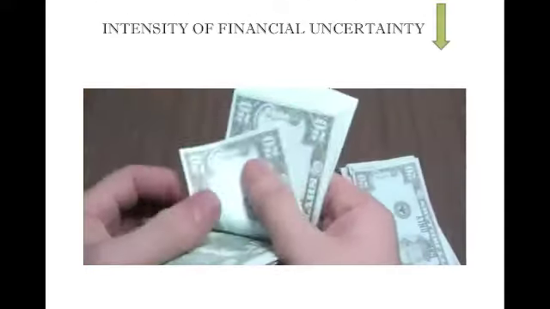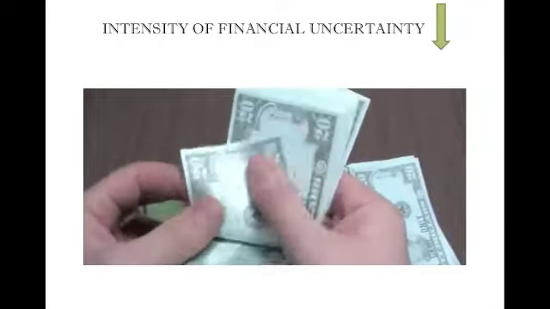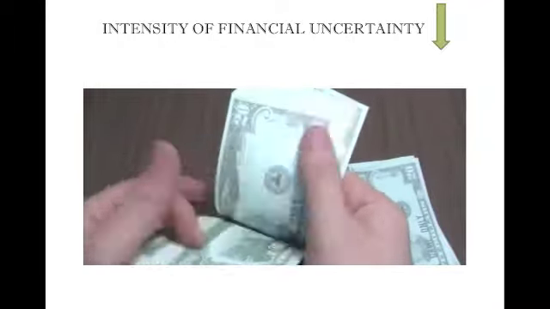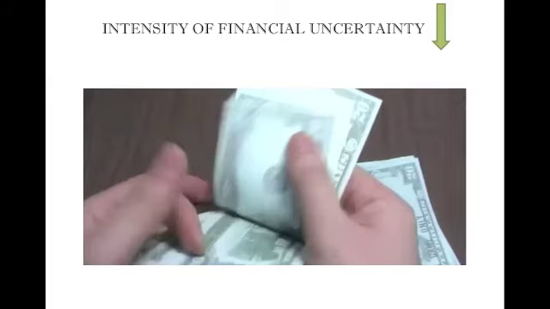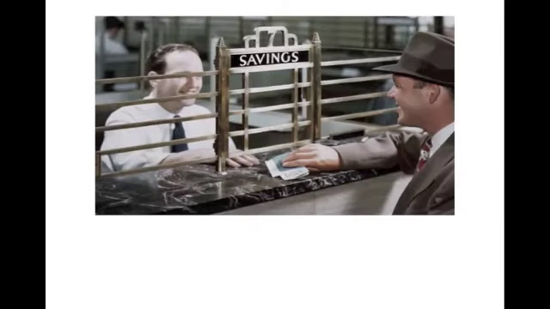Both life insurance and disability insurance reduce the intensity of financial uncertainty of the insured and his or her dependents. Death and disability are in most cases highly unexpected and unintended. Hence, one must secure his or her financial well-being and the financial well-being of the dependents through these insurance policies. Better be safe than sorry.